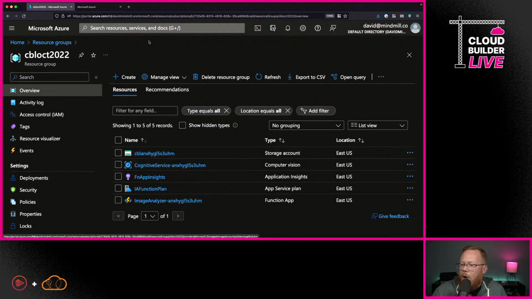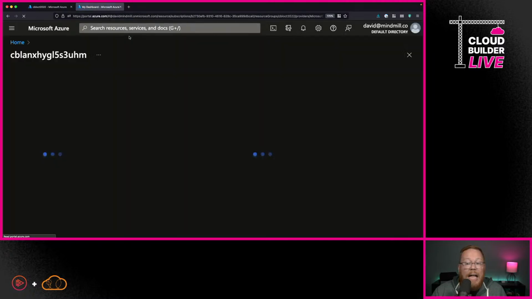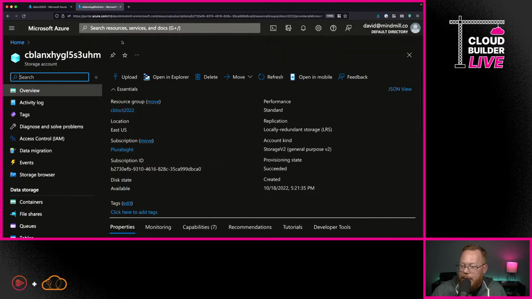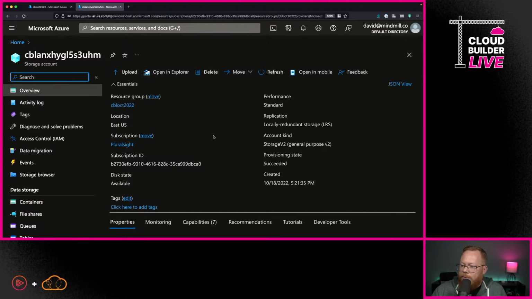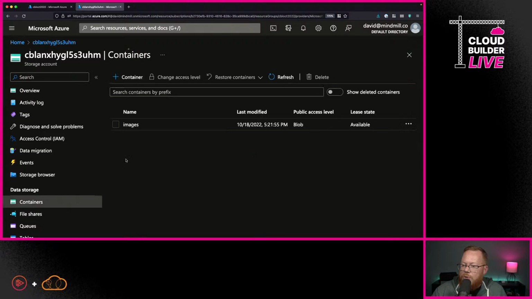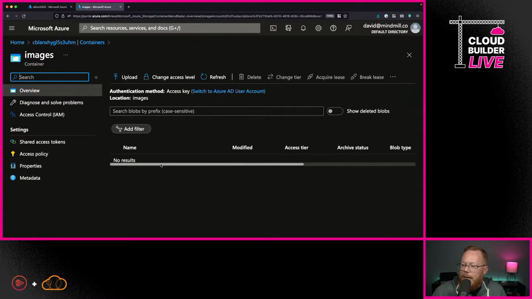Now I'm going to go ahead and open up this storage account because we're going to need to upload an image here in just a minute. Not yet, because we haven't created anything yet in terms of our functions, but we're here. So I'm going to go down and we'll look at containers. You can see here that images, for example, is a container that is available to us. So I'll go ahead and open that up. We'll use that in a minute.